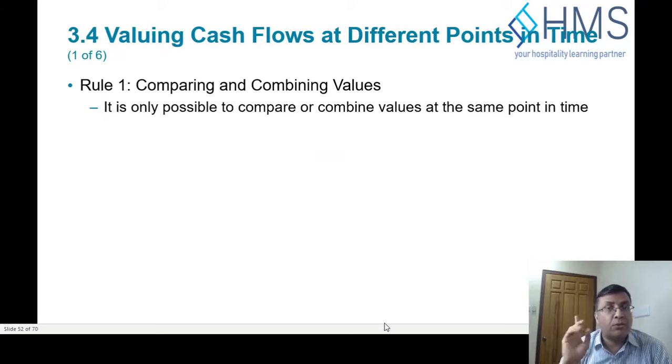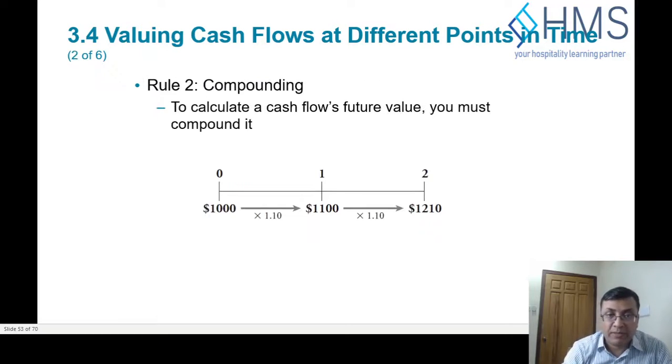So the first rule in time value of money is that we don't compare and combine values at different times. You cannot just compare value today with value after 1 year, and you cannot add the values like that either. That's the concept of time value of money. There is no formula for that, but you have to remember that you cannot simply add values in future years into present terms.